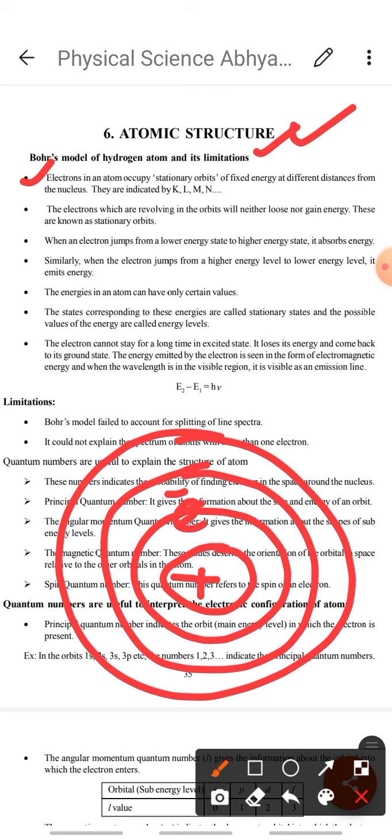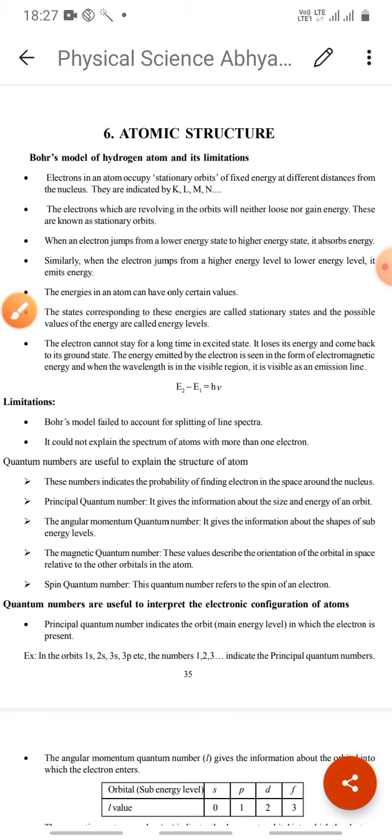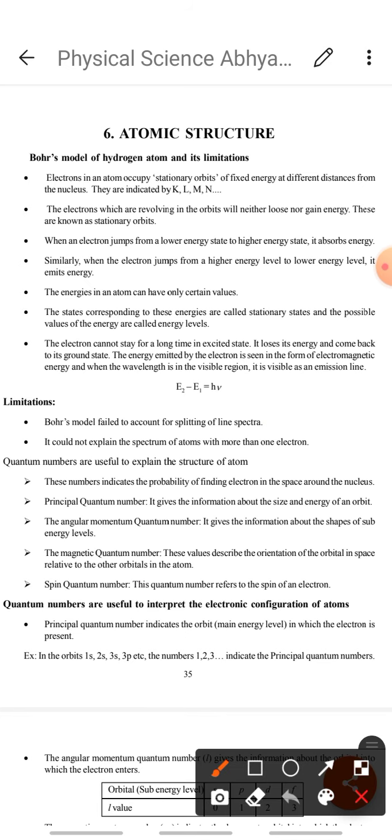These orbits are numbered as n equal to 1, n equal to 2, n equal to 3. It can be represented as n equal to 1 K shell, n equal to 2 L shell, n equal to 3 M shell. The next point is the electrons which are revolving in the orbits will neither lose energy nor gain energy. So these are known as stationary orbits.